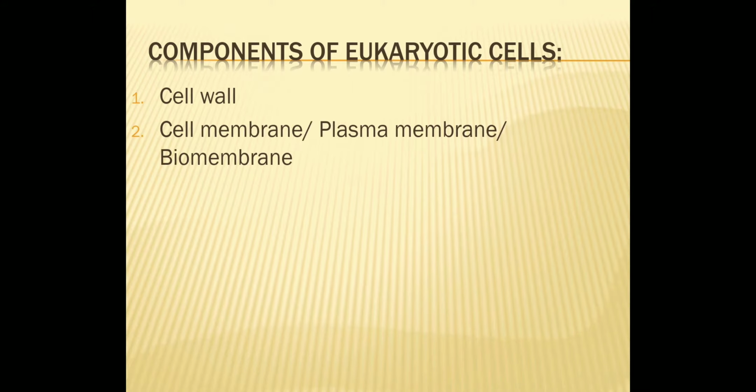The next is cell membrane, or you can also call it as plasma membrane or biomembrane.